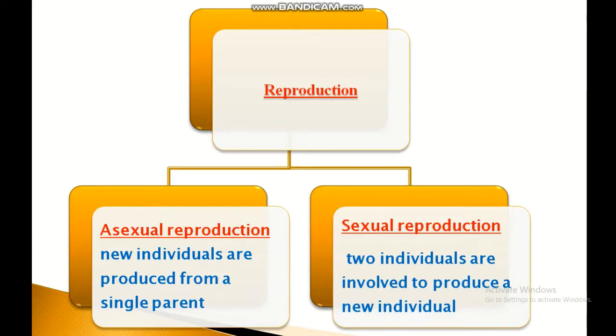Asexual reproduction, the production of a new organism from a single parent without the involvement of sex cells is called asexual reproduction. And sexual reproduction, the production of a new organism from two parents by making use of their sex cells is called sexual reproduction.